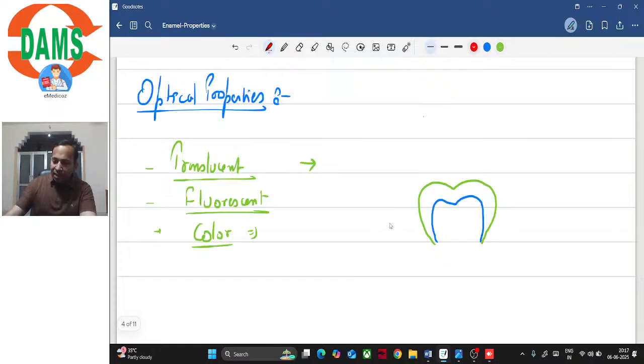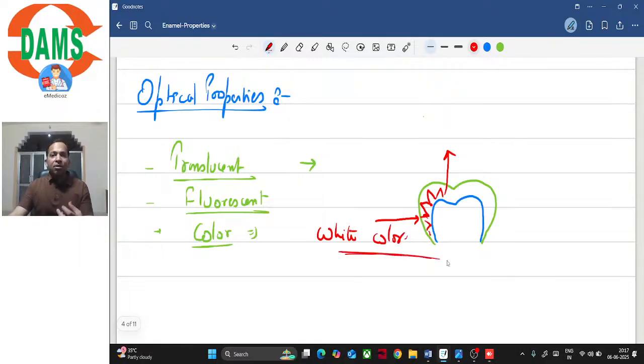As the light passes through enamel, it gets internally reflected, right? It does not reach back to the observer's eye. So what the observer sees is white color.